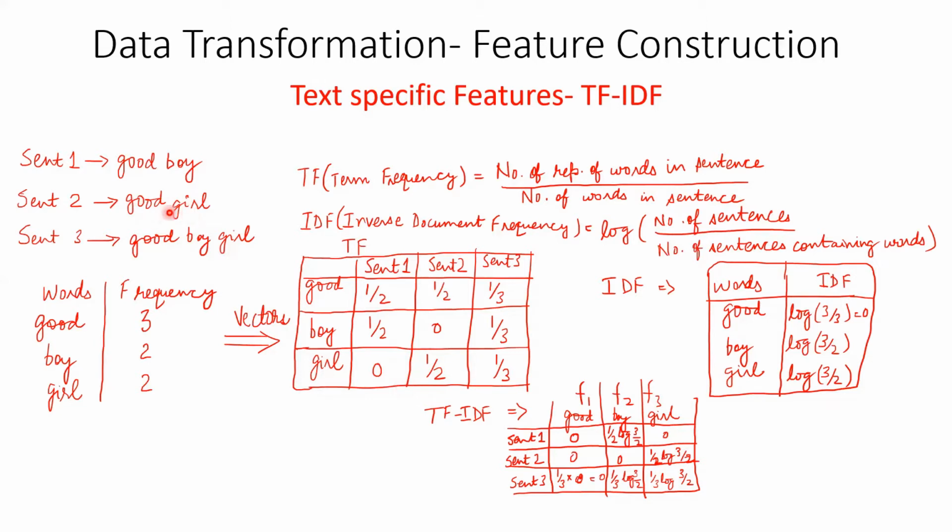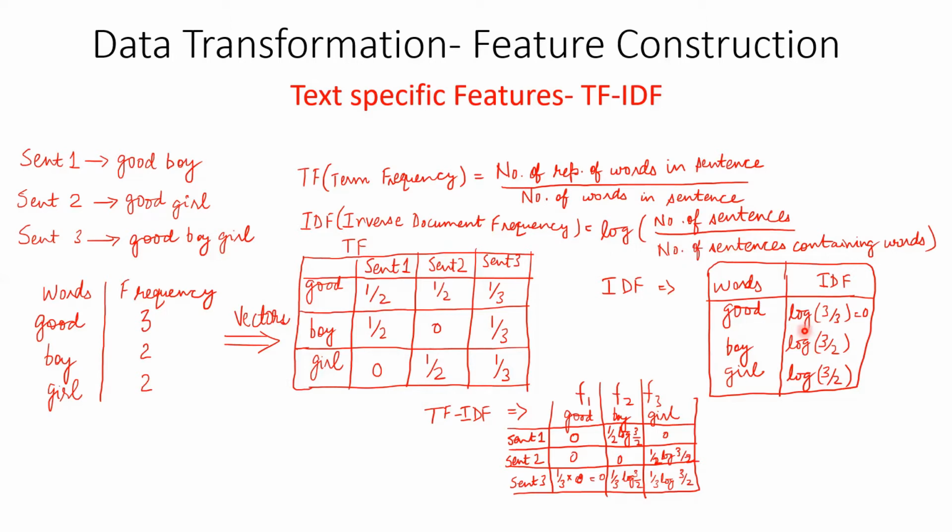Girl is 1 out of 2, so 1 by 2 for sentence 2, and sentence 3 is 1 by 3. So TF generation is very simple, and anyone can do it easily. But now I want to generate this IDF table. The IDF table has a formula of log of number of sentences divided by number of sentences containing